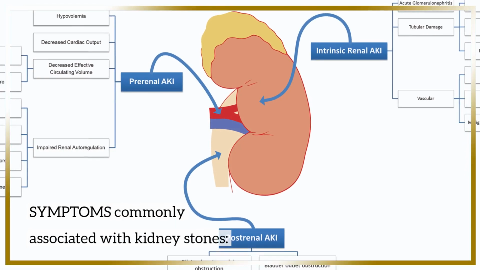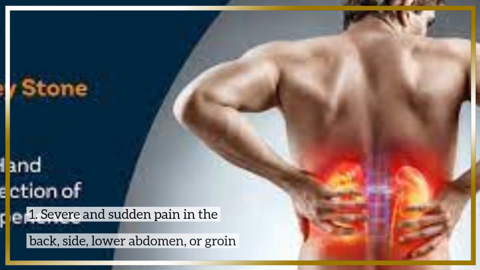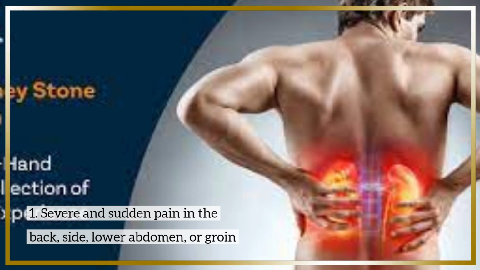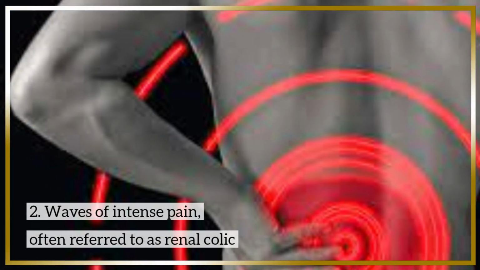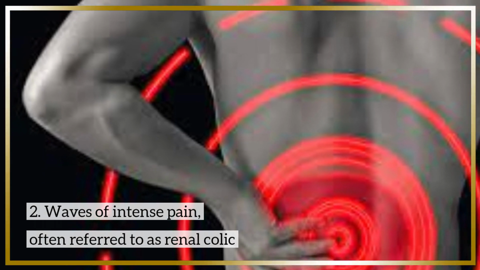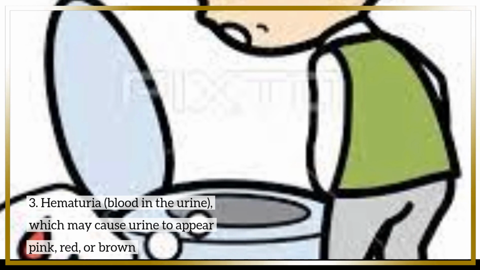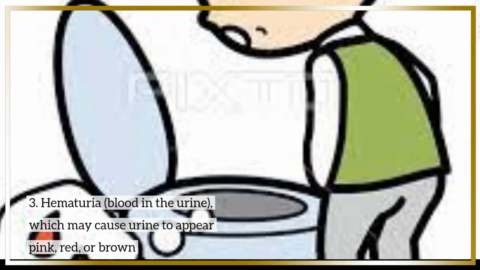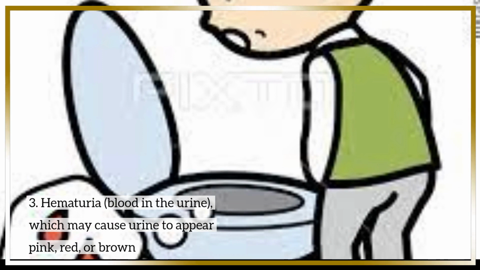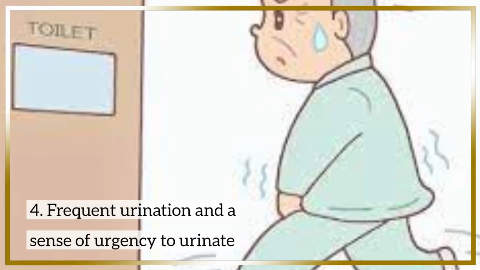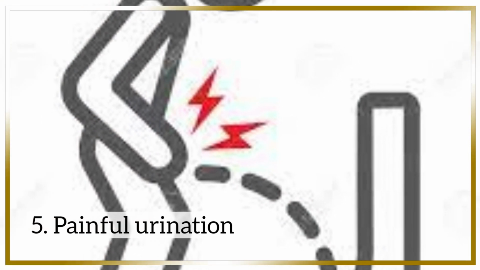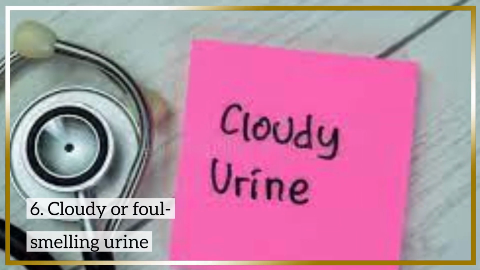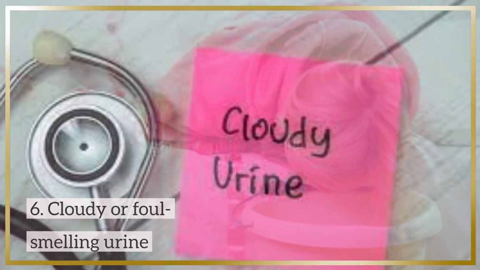Symptoms commonly associated with kidney stones. 1. Severe and sudden pain in the back, side, lower abdomen, or groin. 2. Waves of intense pain, often referred to as renal colic. 3. Hematuria, blood in the urine, which may cause urine to appear pink, red, or brown. 4. Frequent urination and a sense of urgency to urinate. 5. Painful urination. 6. Cloudy or foul-smelling urine.